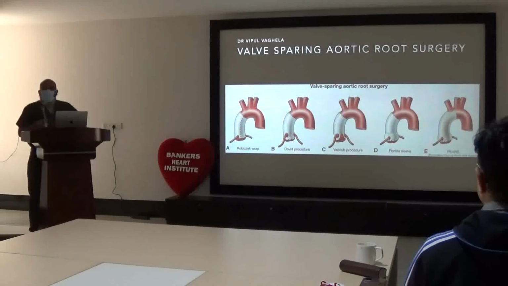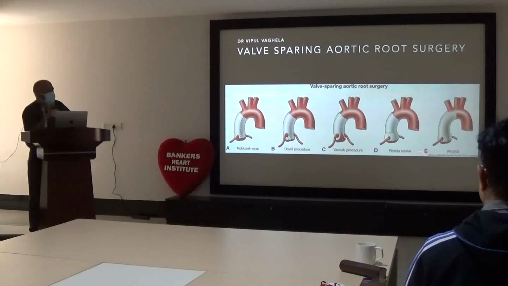Then if the valve is normal, we have 5 choices. This is Robin's wrapping, which we have seen in the last slide. Then the David procedure, in which the root is replaced without the valve. The native valve is normal and we keep it like that. And then the part of the aortic valve we suture to the graft. Whereas in Yacoub, we cut the segment of aorta here also, but bleeding is more in a Yacoub procedure.